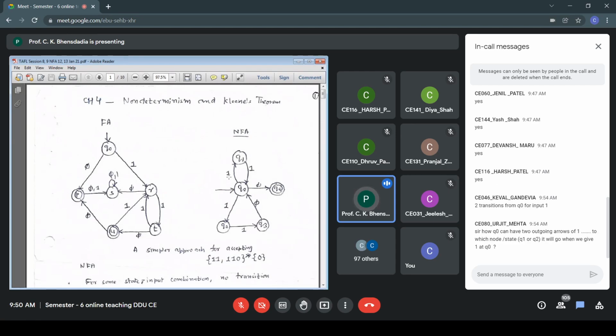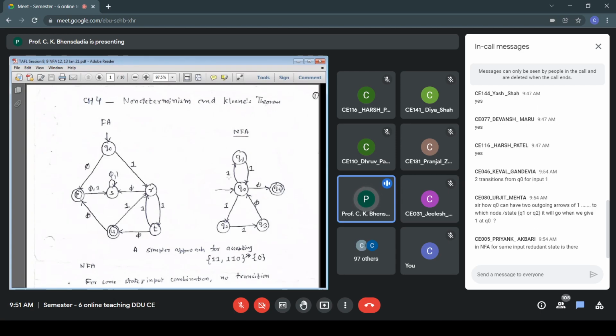Two transitions from Q0 for input 1. For a state symbol combination, multiple transitions could also be defined. For example, from state Q0 in NFA, on 1, the transition is to the state Q1 or Q2. So for Q0, 1, my transitions are Q1, Q2.